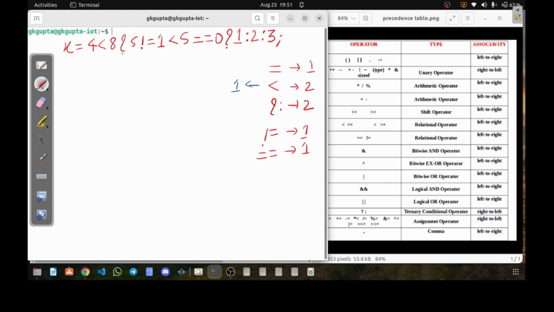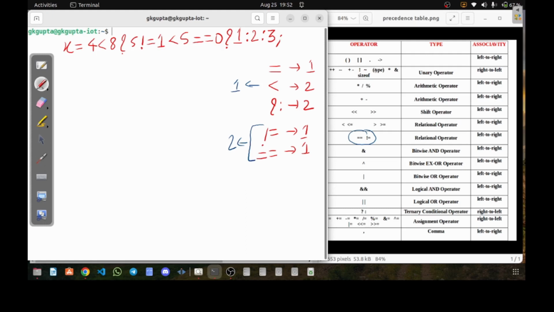After that, the precedence of not equal to and equal to operators is the same, and it is second among the operators present with us.